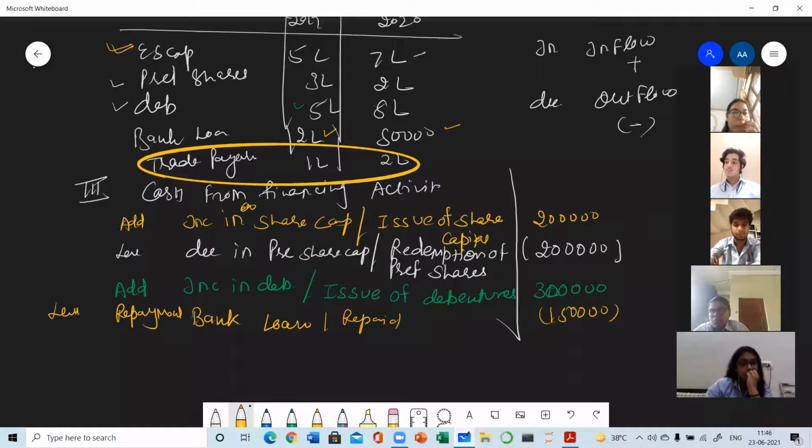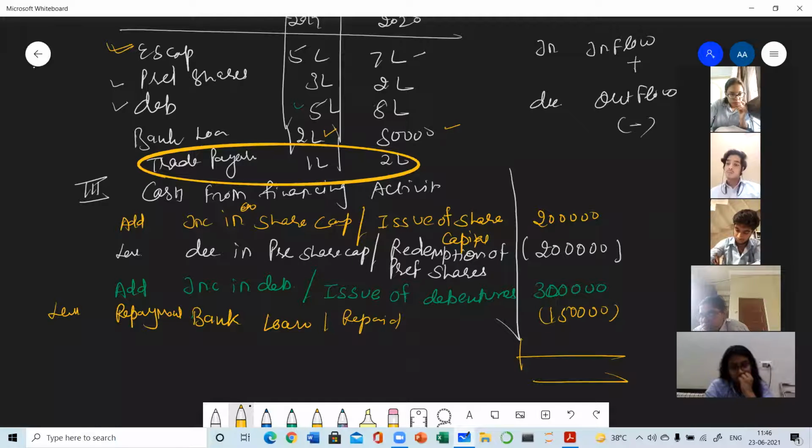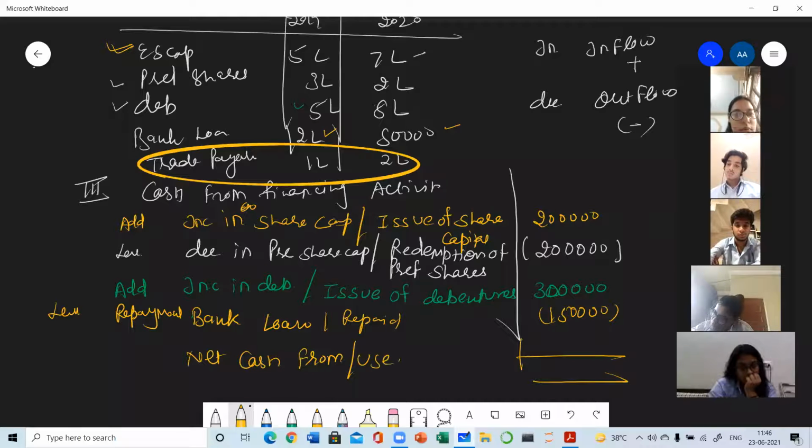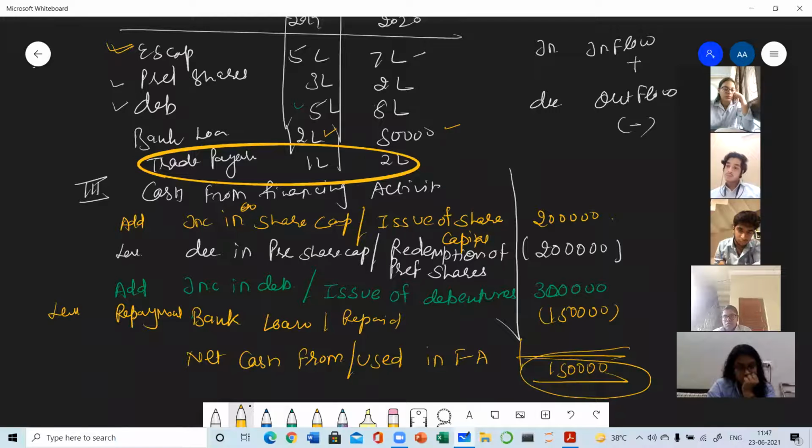So the things which we have already considered in investing or in operating cannot be considered here. So now we will be finding out the answer. And what is the answer? Net cash from, and if the answer is negative, then used, net cash from or used in financing activity. So 2 lakh positive, 3 lakh positive, 5 lakh, 5 lakh minus 3,50,000. So it's a positive answer, 1,50,000. So this is all about financing activity.